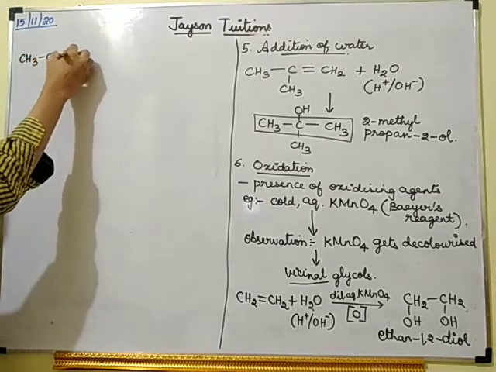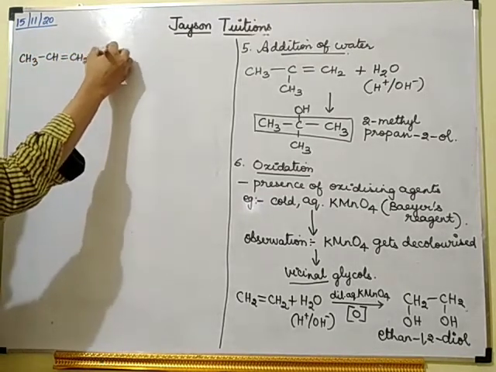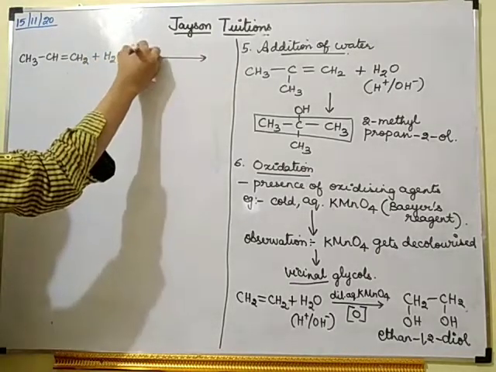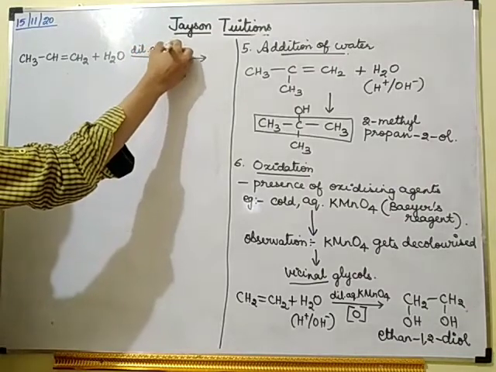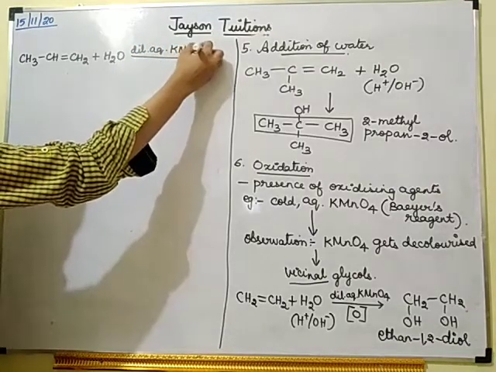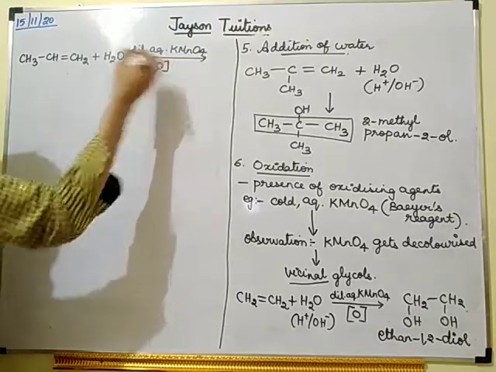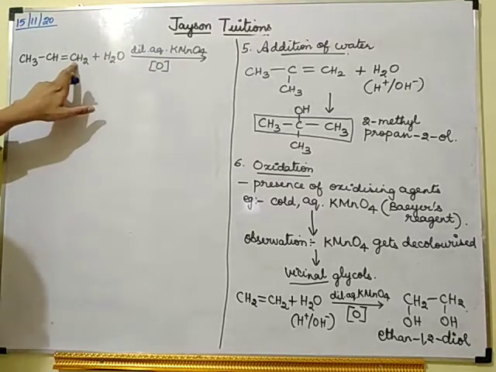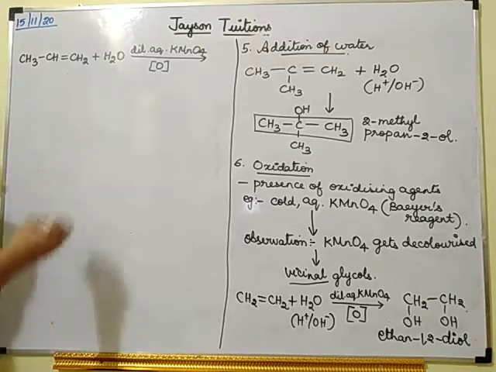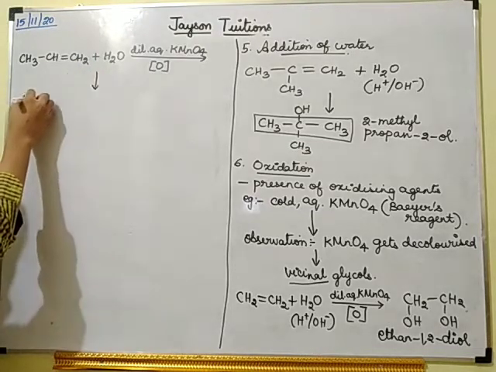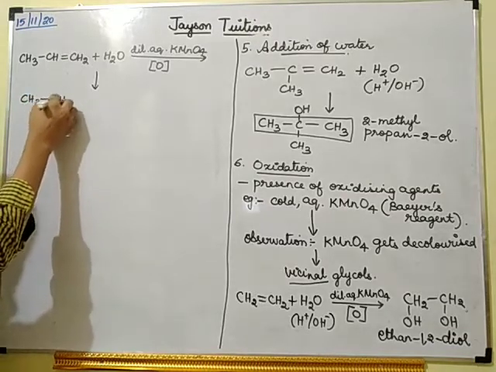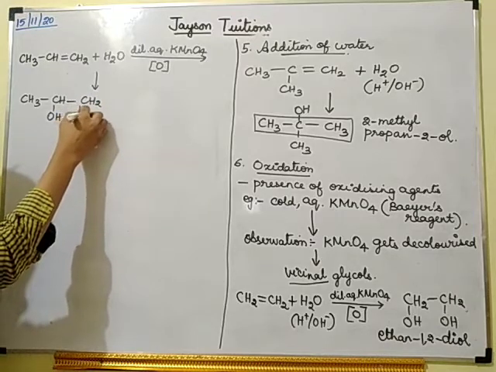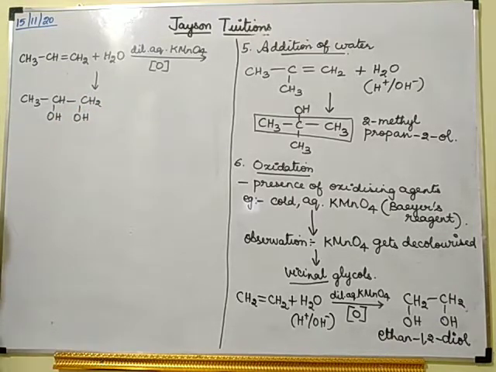CH3, CH double bond CH2 plus H2O. So in the presence of dilute aqueous KMnO4, this will give one oxygen. So what will I get? One OH on this side of the double bond and another OH on that side of the double bond. So I will be getting CH3, CHOH, single bond CH2OH.